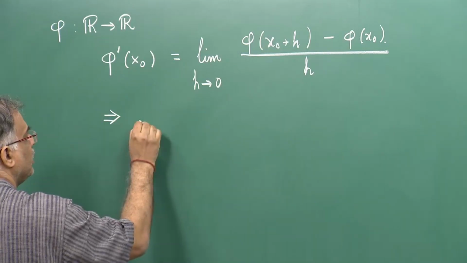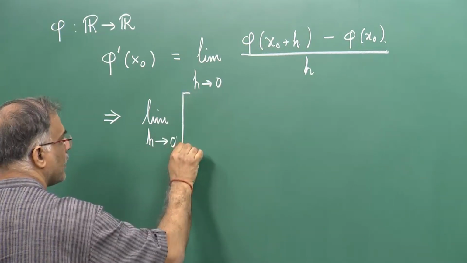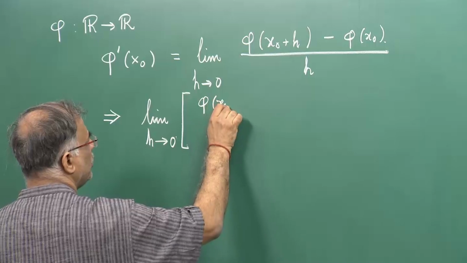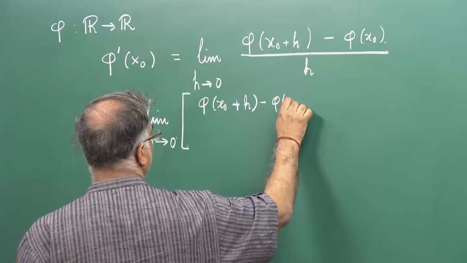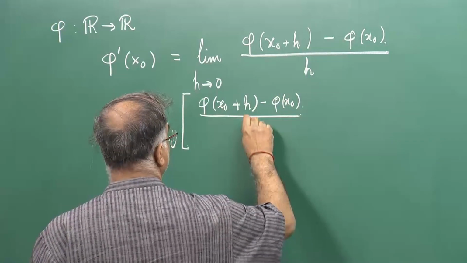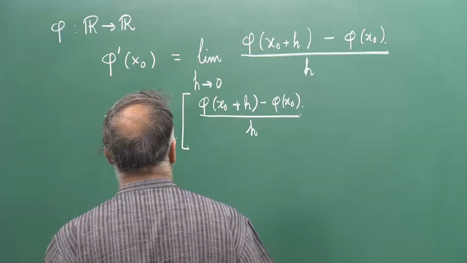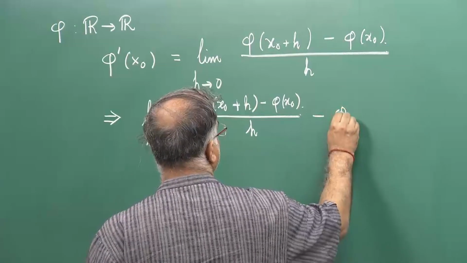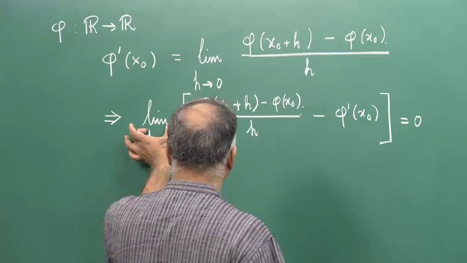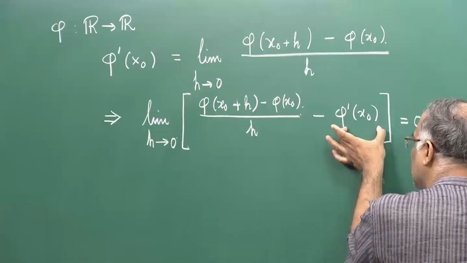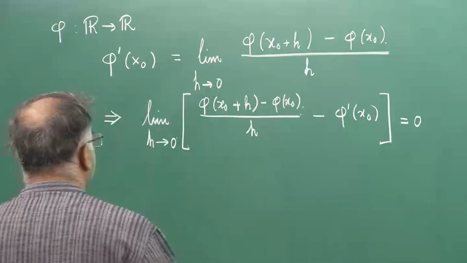So, this would imply that limit h tends to 0 of phi of x naught plus h minus phi of x naught by h minus phi dash x naught is 0, because if you take the limit here, this limit would be phi dash x naught, and this, because it is constant, its limit would also be phi dash x naught. So, they will cancel out and give 0. It is just a rearrangement.